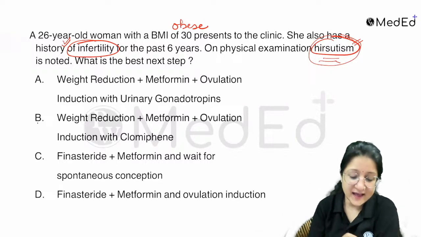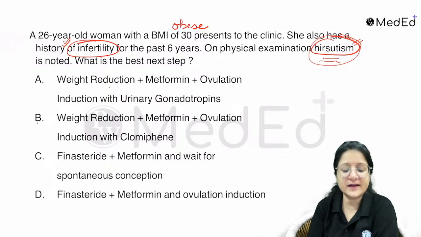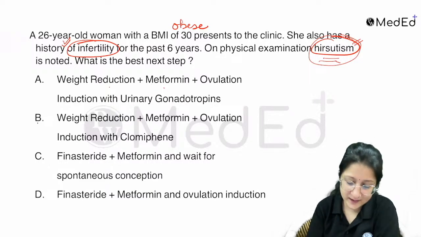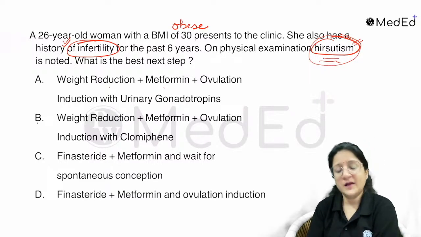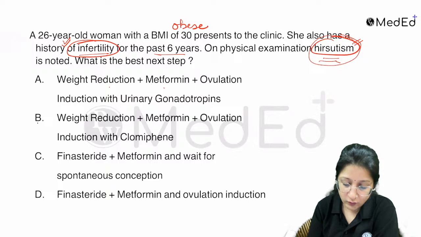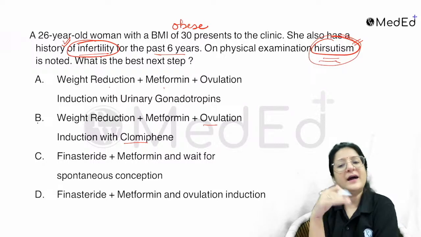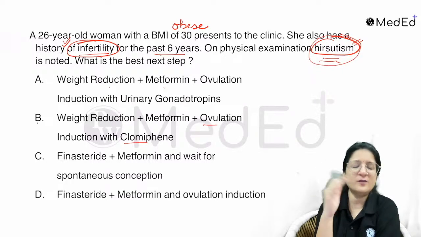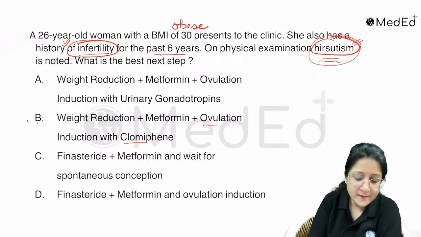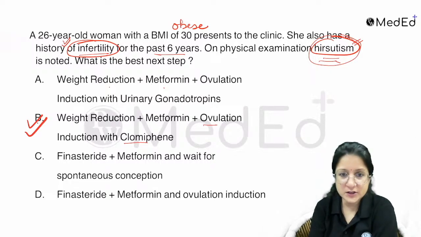Interesting. Let's see how. What will she be required to do? She will be counseled on weight reduction, yes. Metformin as an insulin sensitizer, yes, because the profile fits that of a PCOS patient. That will be done. Ovulation induction, because of infertility for the past 6 years. So ovulation induction with clomiphene. First line, we are going to try letrozole or clomiphene. Gonadotropins and GnRH analogs in the pulsatile form are all second line. So first line: weight reduction plus metformin plus ovulation induction with clomiphene.